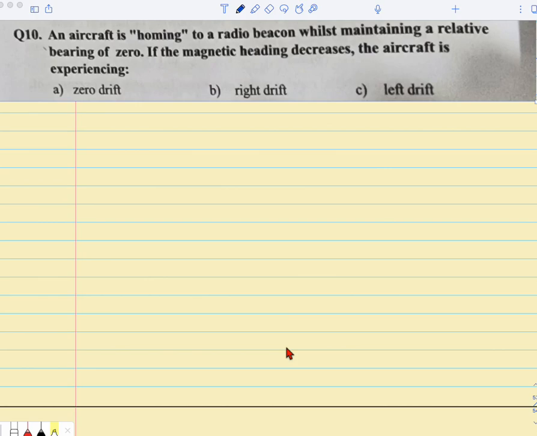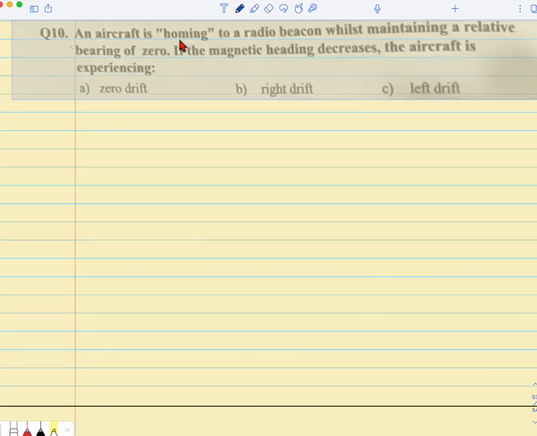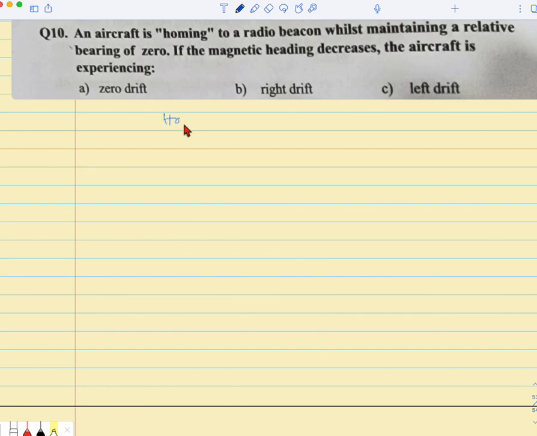So in these kinds of questions, NDB or let's say VOR, English is very important. It doesn't matter whether you know the ins and outs of NDB, but if you don't read English properly, you are going to make a mistake. So let's read this question. Aircraft is homing, that means it is going towards, right? Homing means going towards NDB while maintaining a relative bearing of 0.